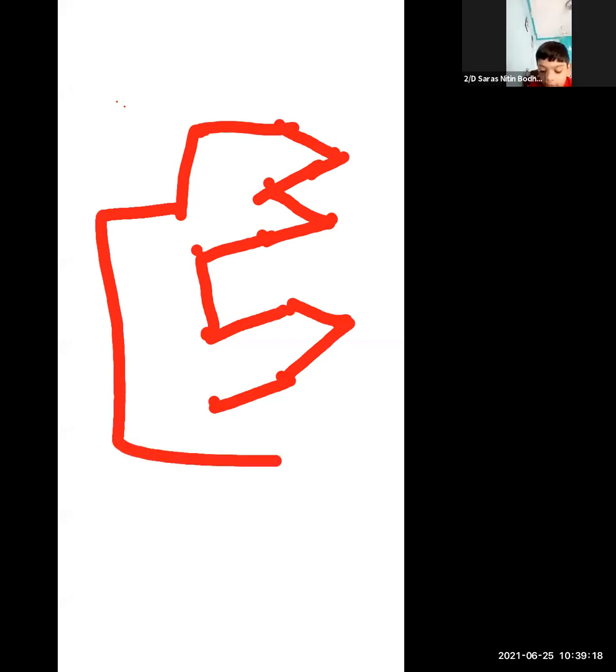With the help of points, we can draw lines like this. See, we can join the dots and draw lines. Different kinds of line: slanting line, slipping line, horizontal line, vertical line. So this kind of lines we can draw with the help of points. Understand everyone? Yes. One dot is called a point.